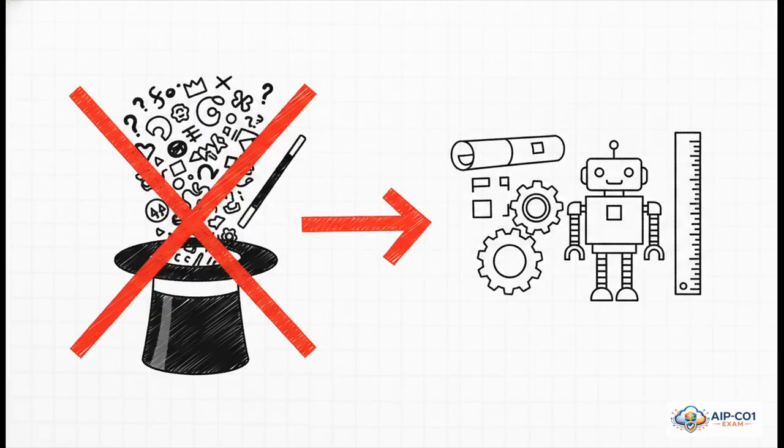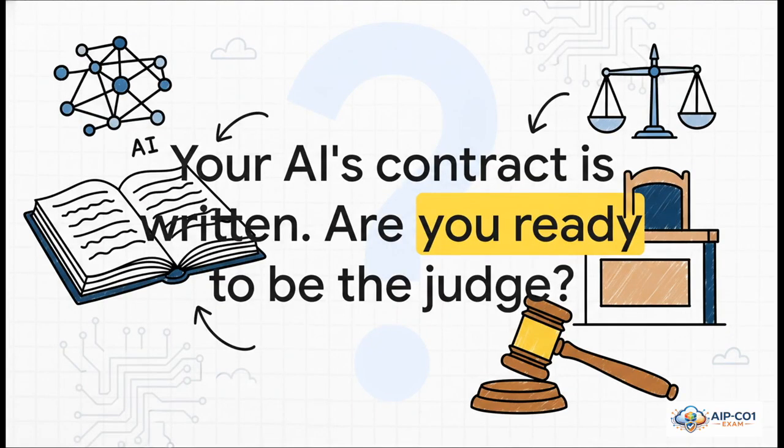So here's the bottom line. Getting a reliable, professional-grade AI isn't about finding some magical phrase or some secret prompt nobody knows about. It's not magic. It's engineering. It's all about applying structure, demanding clarity, and maintaining control through a really well-defined process. So we've laid out the entire legal framework for you to control your AI. The contract is written, the rules of the court are clear, so the only question left is, are you ready to take your seat on the bench and be the judge?